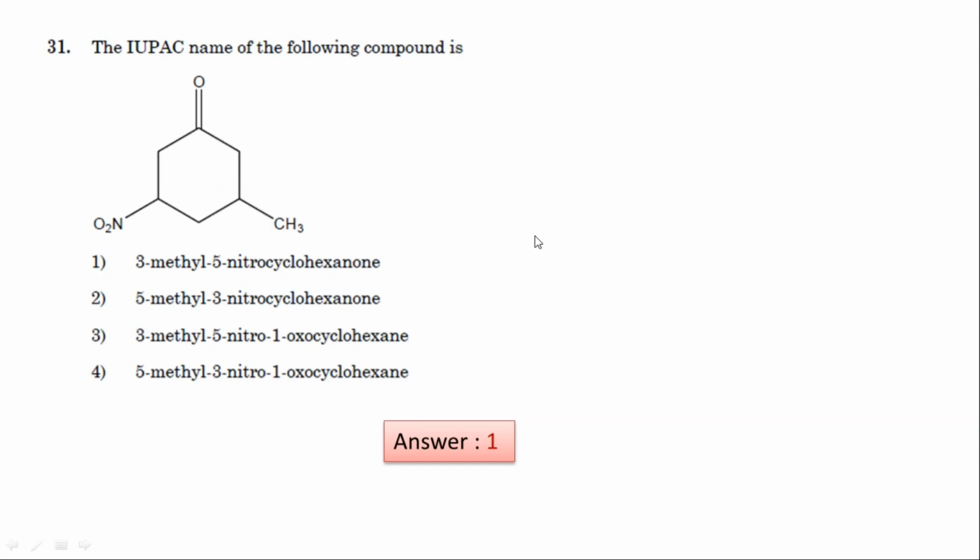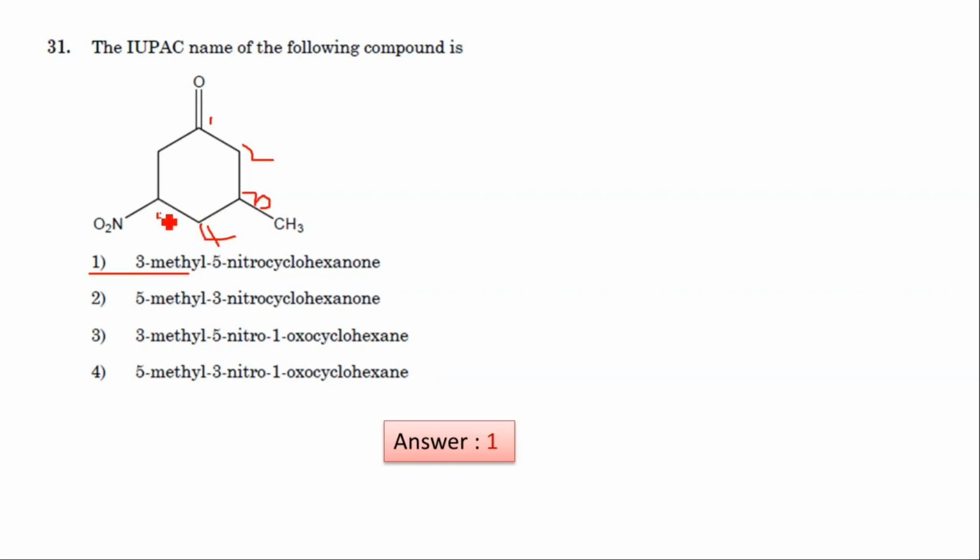Okay, next question. IUPAC name of the following compound. Answer, first one, 3-methyl-5-nitrocyclohexene. Here the double bond, here you have to give 1, 2, 3, 4, 5.